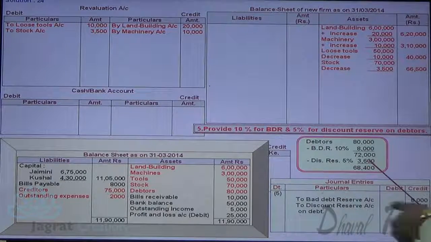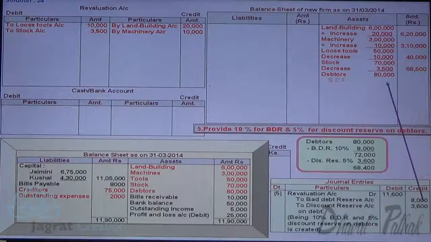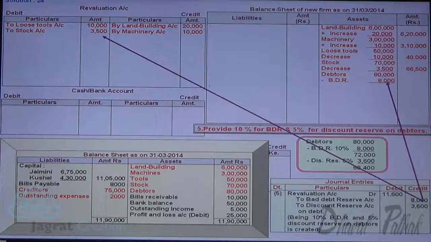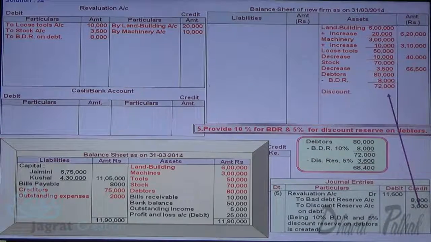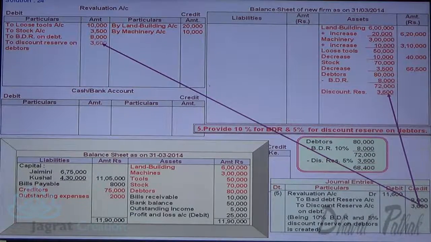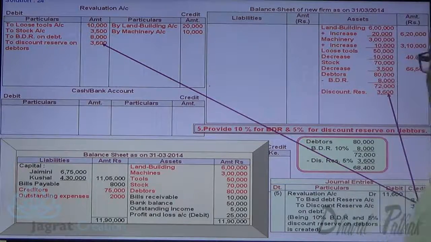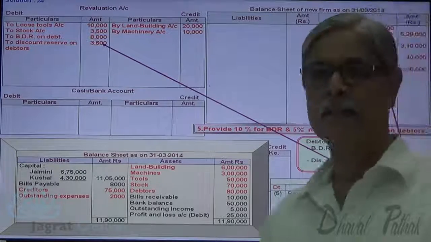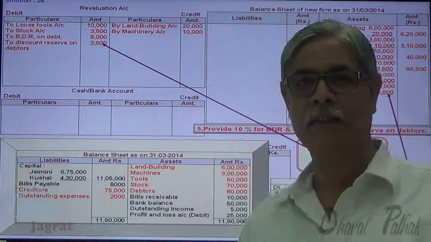Bad debt reserve account credit 8,000, discount reserve account credit 3,600, total of these two 11,600 debited to revaluation account. So here debtors 80,000 minus bad debt reserve, which is debited to revaluation account, minus discount reserve, and discount reserve is also debited to revaluation account. So what's the journal entry? Revaluation account debit 11,600 to bad debt reserve 8,000 and to discount reserve account credit 3,600.